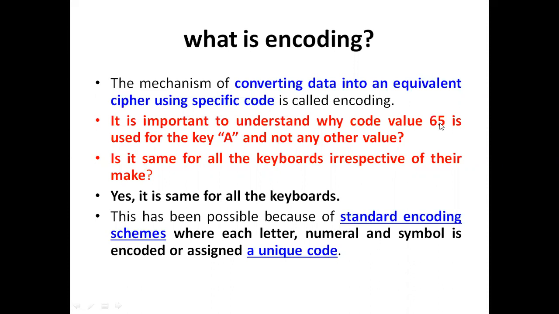In our mind, what is the question that is going to arise? It is important to understand why the code value 65 is used for A. Why are we assigning 65 to only one character, A? Why are we not assigning another value?